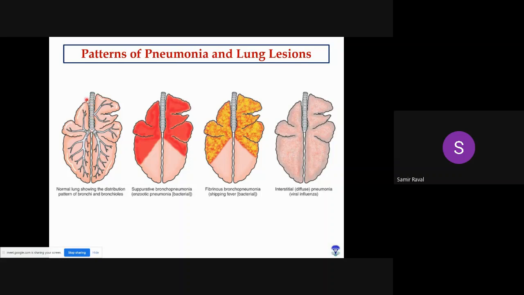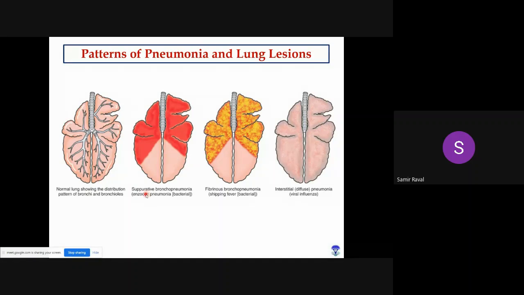At the site where the trachea enters the lung, this is considered the anterior or cranial portion. This is the caudal or posterior portion. This is the dorsal side, and this one will be considered the ventral. Okay, so this is a comparatively normal healthy lung.